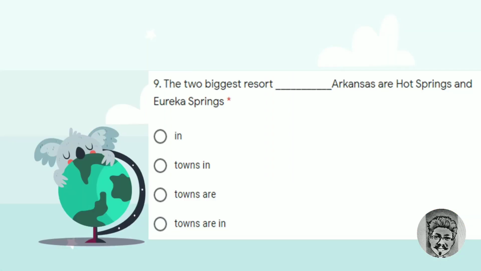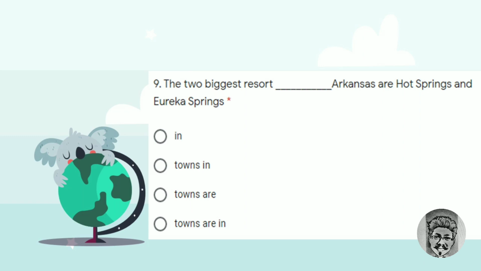Number 9. The two biggest resort blah blah blah Arkansas are Hot Springs and Eureka Springs. We can see that the subject and the verb are complete. The two biggest resort is the subject and are is the verb. We also can see that the subject is singular, but the verb is for plural, namely are.